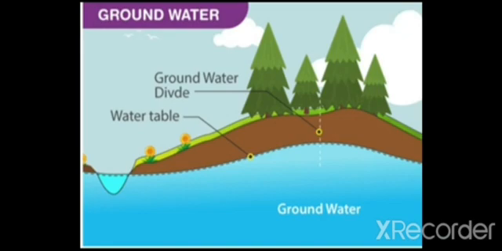They get absorbed by the underground layers of soil and get collected there as groundwater. So when the rain comes, some water will penetrate. Penetrate means it goes down into the soil layers and gets stored there as underground water. That is why when we build a house, we first dig holes to get water from the underground. That is what we call bore water. That means the underground water. The rainwater goes and is collected there under the soil layers.